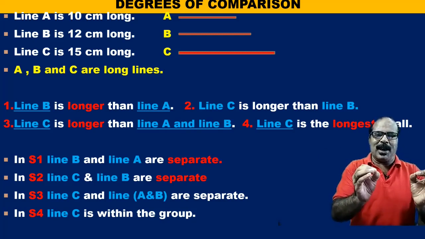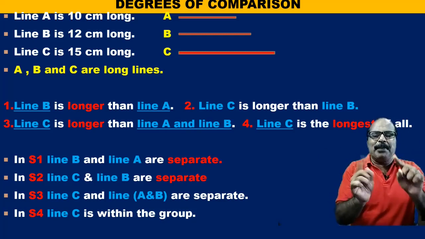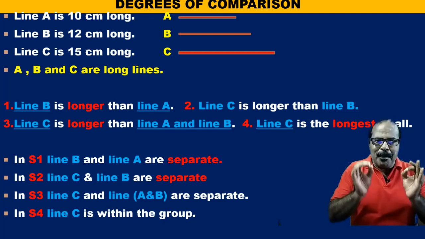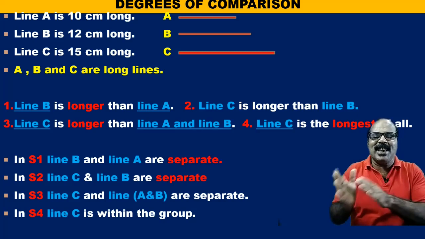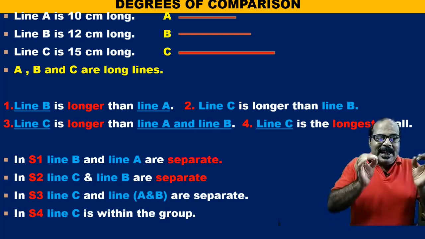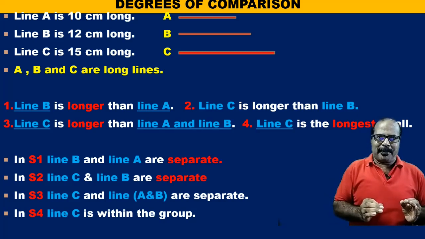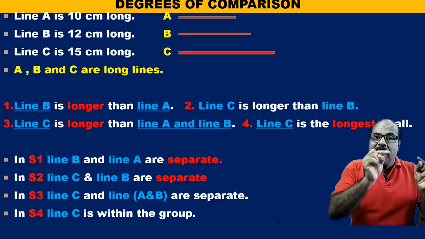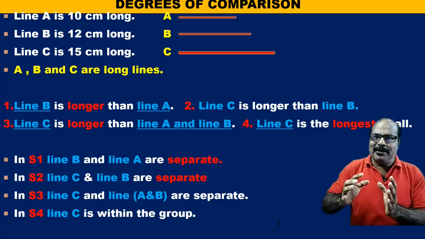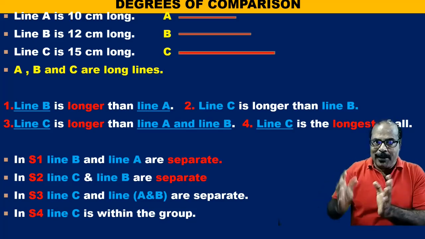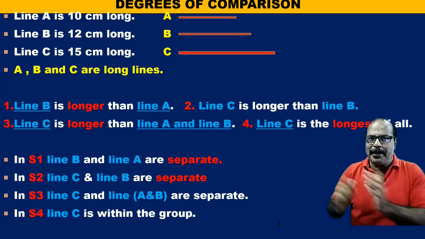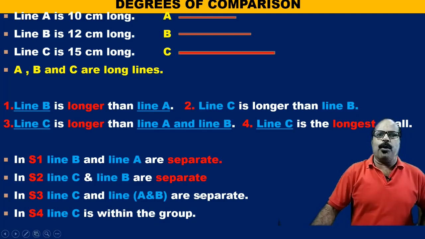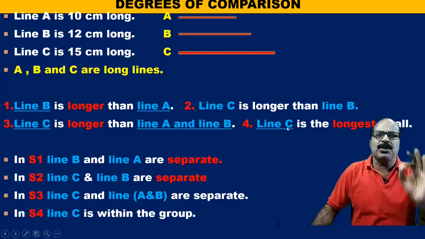In sentence 1, we make the comparison between line B and line A. In sentence 2, we make the comparison between line C and line B. In sentence 3, we make the comparison between line C and a group of line A and B. And in sentence 4, line C itself is within the group.